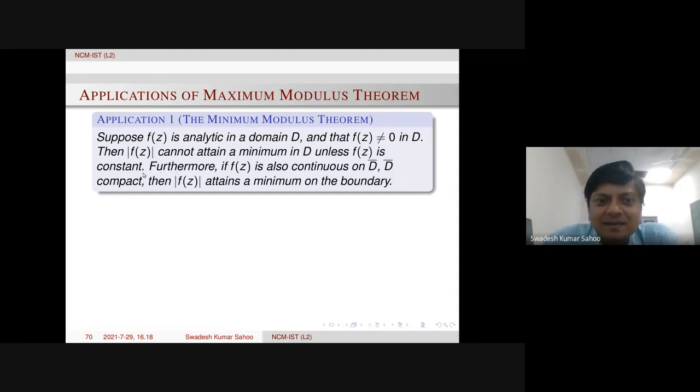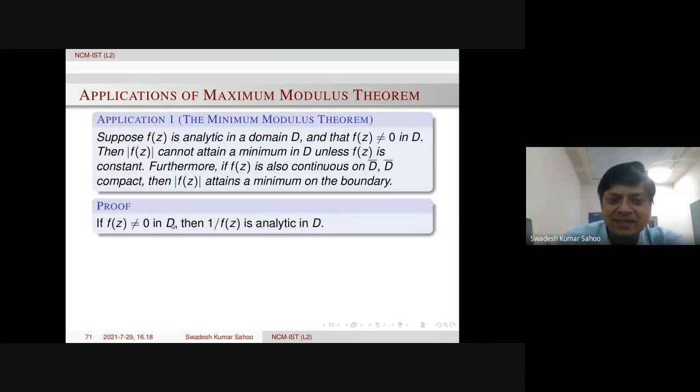Okay. Furthermore, the second form is also valid. If f is also continuous on closure of D, because closure of D is compact, then modulus of f of z attains a minimum on the boundary. The same way, but here only non-vanishing, so that 1 over f of z we can define. Then we can apply maximum modulus theorem. That is the idea.